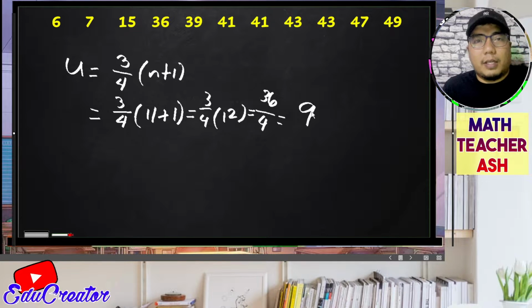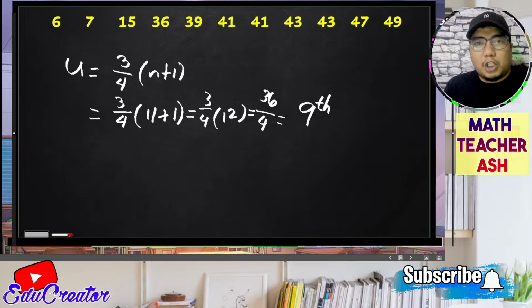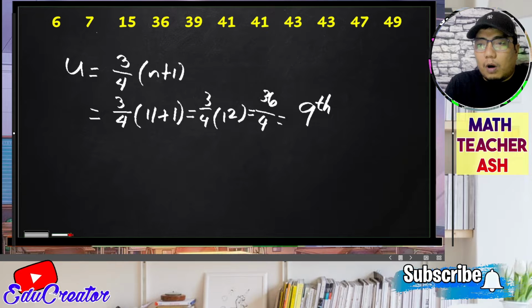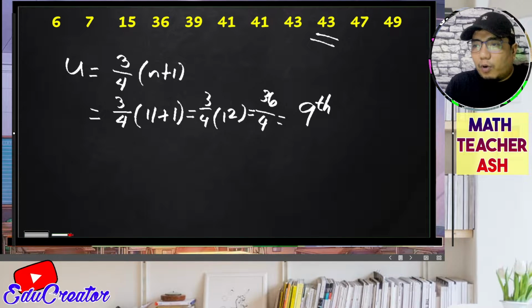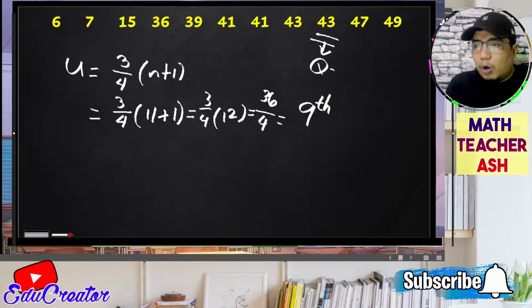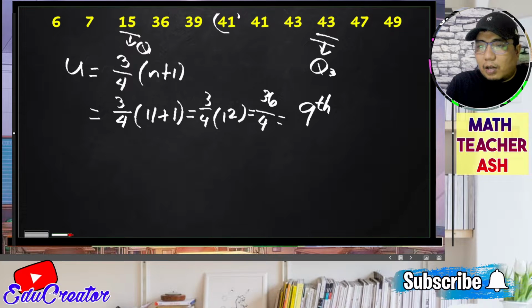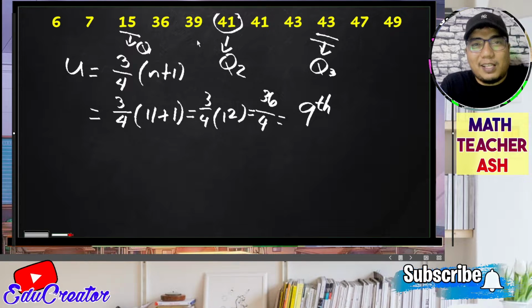Again, a reminder, my dear math learners, that 9 here is not the answer, but 9 here is the position where we will be locating our quartile 3. So it is the 9th. So that is 1, 2, 3, 4, 5, 6, 7, 9. So that would be 43. So this will be our quartile 3. So earlier, we already have our quartile 1, which is 15, and our quartile 2, which is the middle, which is here, 41. So that is our value for our given data set. Okay, so very easy, my dear math learners.